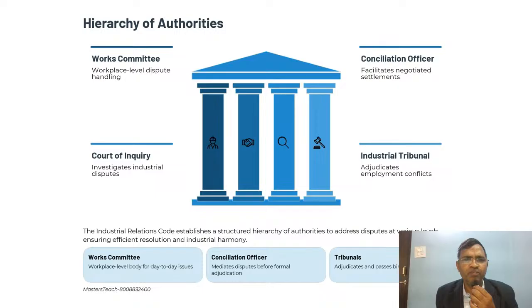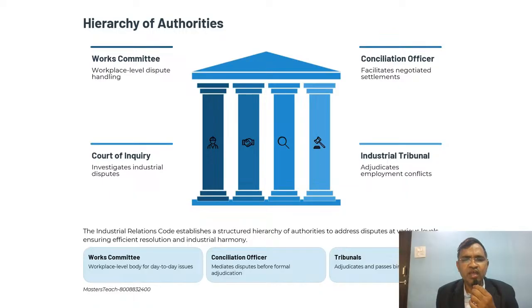In an industrial dispute, there are hierarchies to solve disputes between employer and employee and industrial unrest. First there is a works committee, then conciliation officer, then court of inquiry, then industrial tribunal. The works committee handles workplace level disputes. If any problem arises in a workplace, the works committee will look after it.